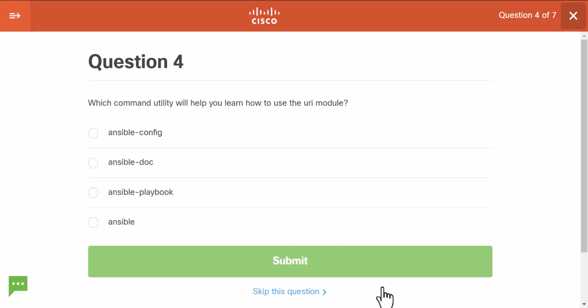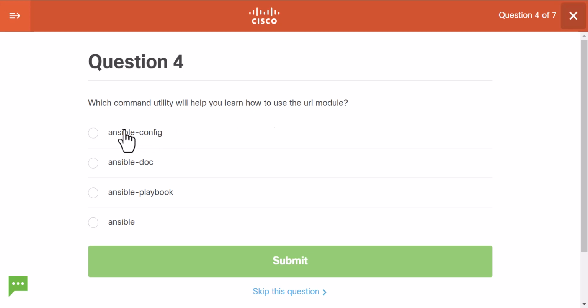Which command utility will help you learn how to use the URI module? So URI module is basically a module which enables us to make HTTP requests.